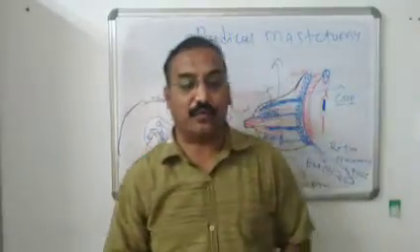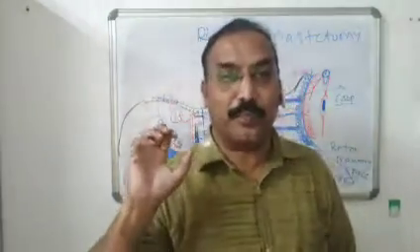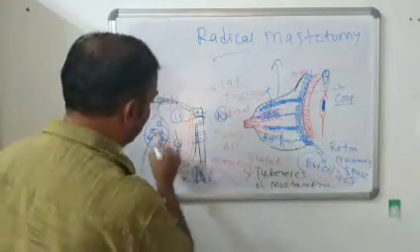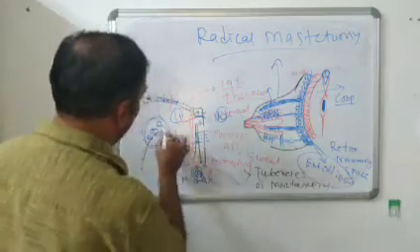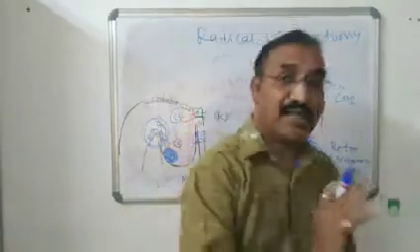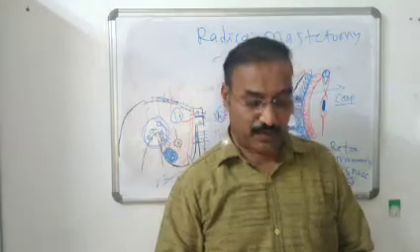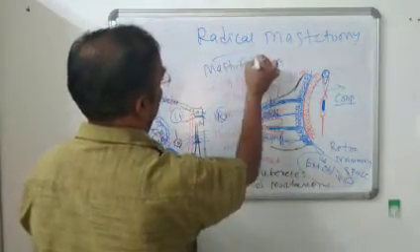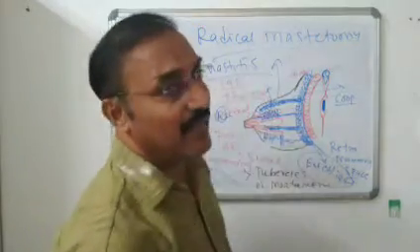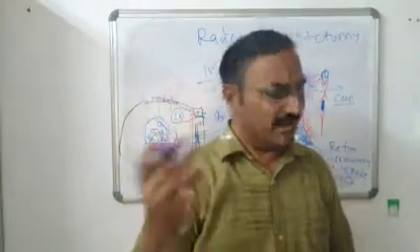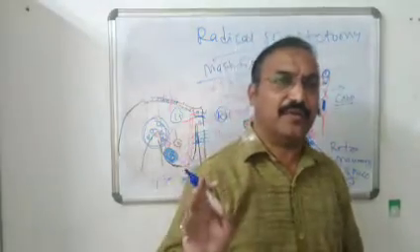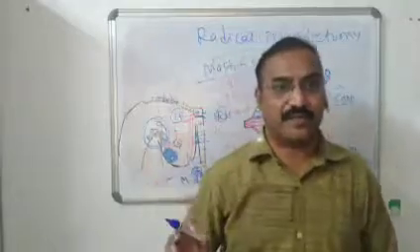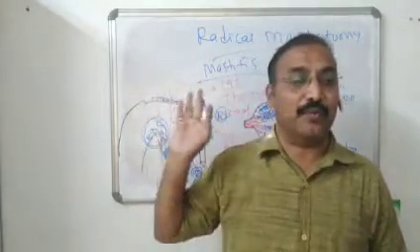Now what is radical mastectomy? So in that, whole removal of breast with axillary group of lymph nodes. इसमें क्या होता है, पूरा ब्रेस्ट हम लोग रिमूव करते हैं और ये एक्सिलरी लिम्फ नोड के साथ में. सो दैट इज रेडिकल मैस्टेक्टोमी. Then mastitis. Mastitis, itis means there is an inflammation of the breast. There are so many causes, bacterial, viral, pathological. If there is an inflammation, if there is a pain in breast, if there is a swelling of breast, so that is mastitis. It can be treated with the help of medicine.